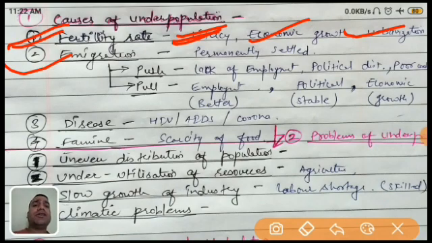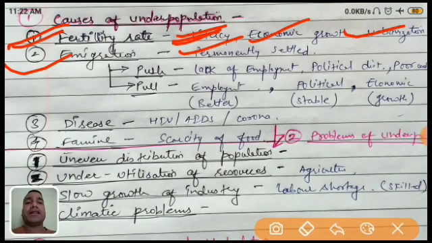In emigration, you can see that people are permanently settled. What does permanently settled mean? Basically, there are some factors which are responsible, like resources, industrialization, and jobs. These are the different factors by which people migrate from our country to another country. So what will happen in that particular country? The population decreases, and it causes a condition of underpopulation.